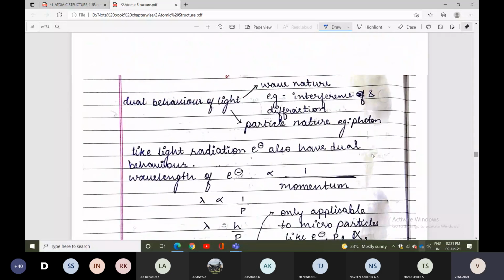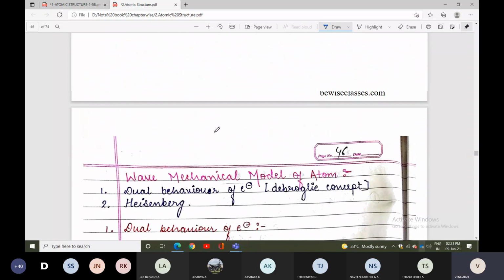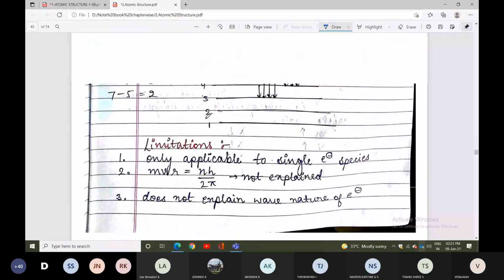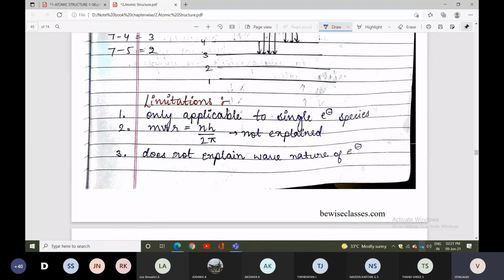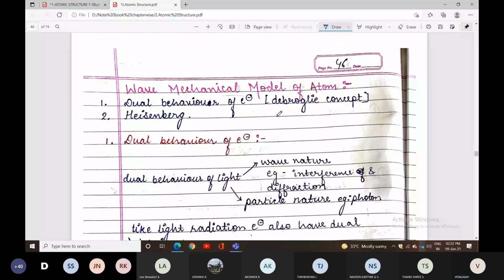Wave mechanical model of atom. That is the dual behavior of electron. You can say de Broglie's concept, dual nature of matter, a dual behavior of electron. One is wave nature, next one is particle nature. So the electron has dual behavior.